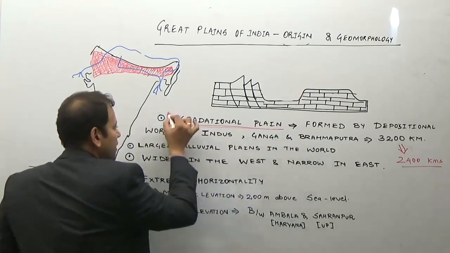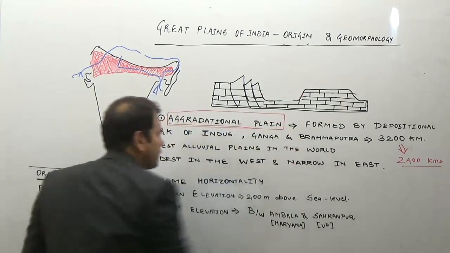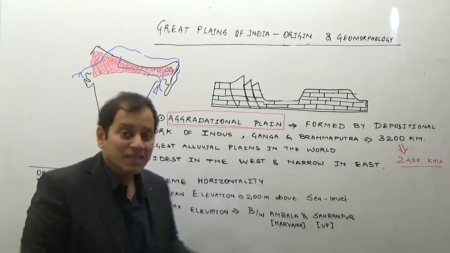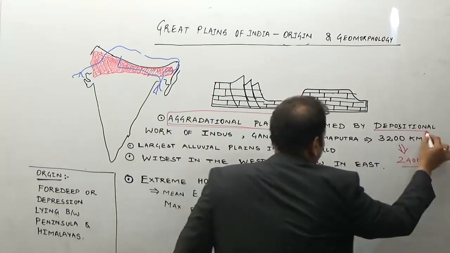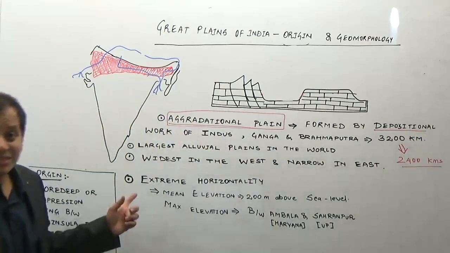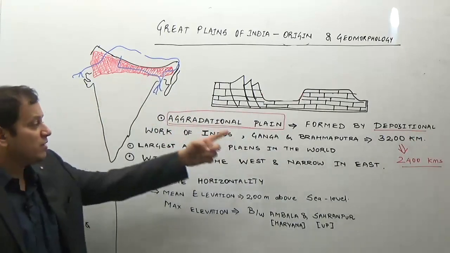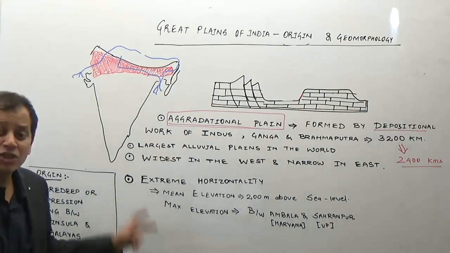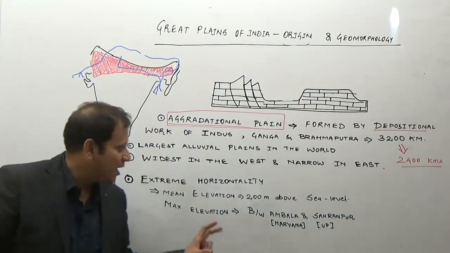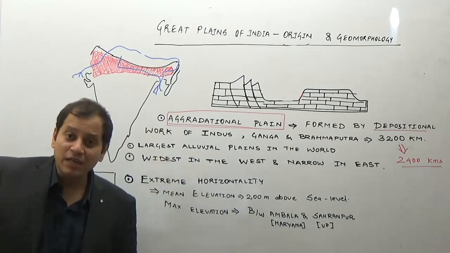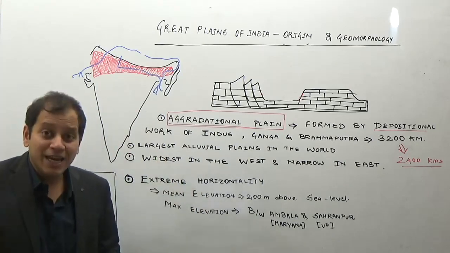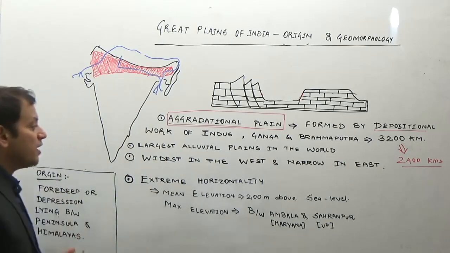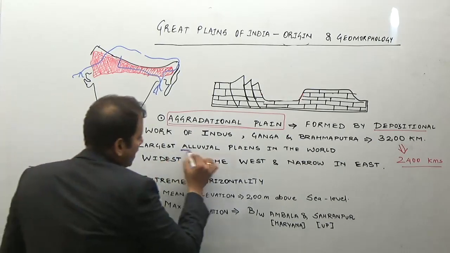So the Great Plains of India are examples of aggradational plains, that means depositional plains formed by the three rivers, which stretch from east to west for a distance of 3,200 kilometers, out of which the maximum area lies in India alone. This is the largest alluvial tract in the world. Why alluvial tract? Because this is formed by river deposition.